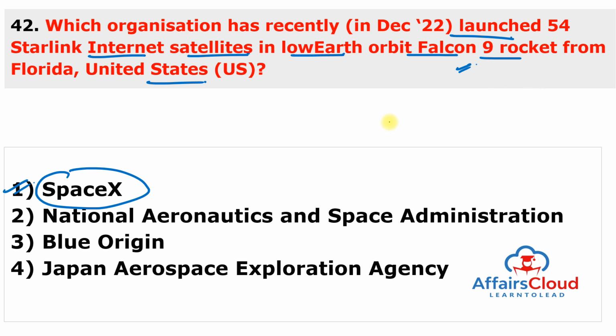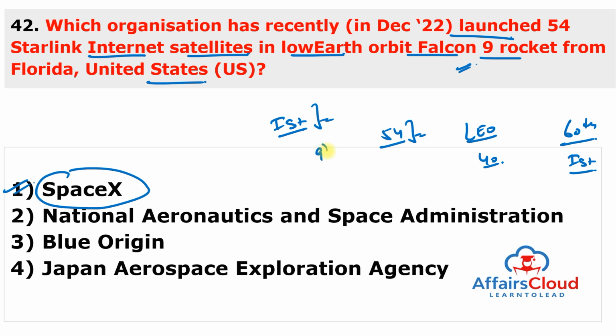So SpaceX launched a Falcon 9 rocket carrying 54 Starlink internet satellites to the low Earth orbit from the Space Launch Complex 40 at the Cape Canaveral Space Force Station in the Florida, USA. And the mission was SpaceX's 60th mission of this year 2022, more than double the number of the previous year, and it is SpaceX's first mission for the Starlink Generation 2 constellation. And this launch marked the first of the Starlink upgraded network, and this Falcon 9 rocket was on its 11th launch and landing.